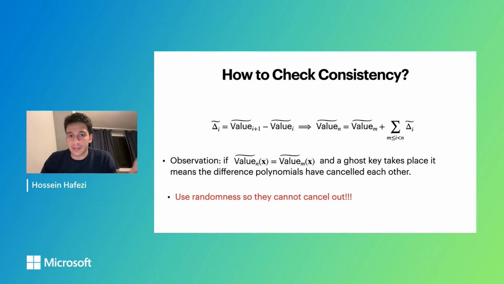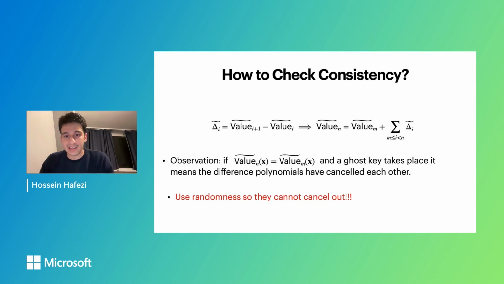And we see that the difference of the value polynomial at epoch n and epoch m can be written as a summation of all these delta polynomials. And the observation is that if the value dictionary at those two epochs at some point x are equal, and a ghost key attack has taken place, it means that those delta polynomials were not all 0 and some of them cancel out each other.